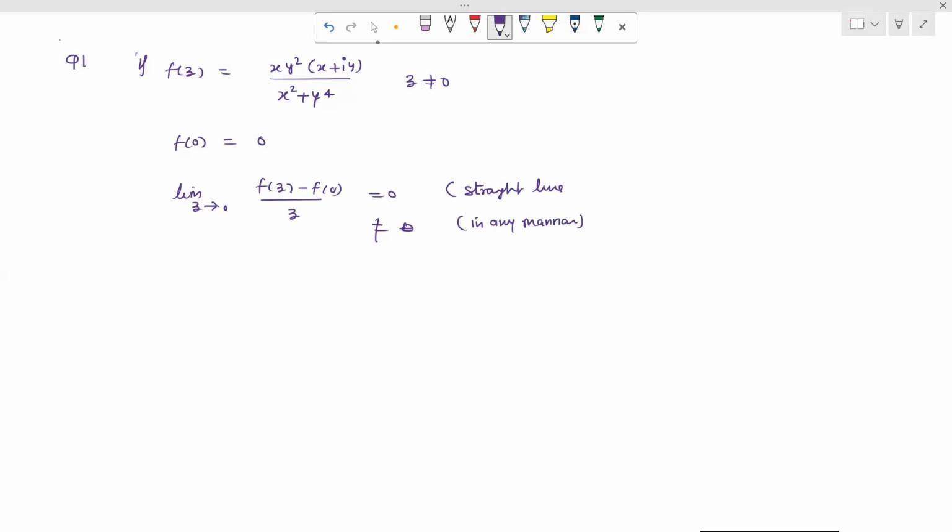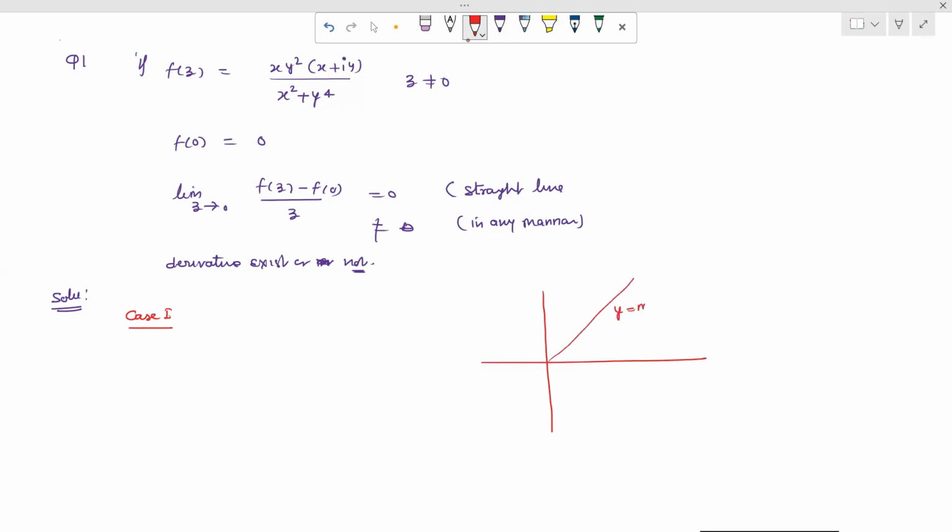So to check whether the derivative of this particular function exists or not, for checking whether the derivative f dash 0 exists or not, we will discuss this case by case. So we take case 1. In case first, we take a straight line y equal to mx, towards the origin.